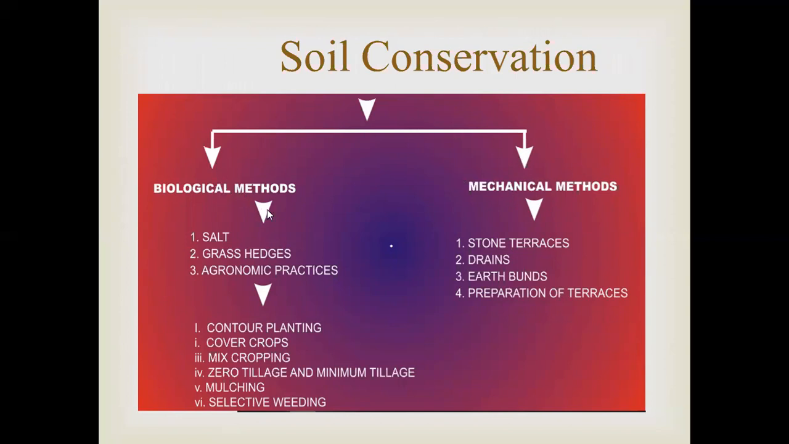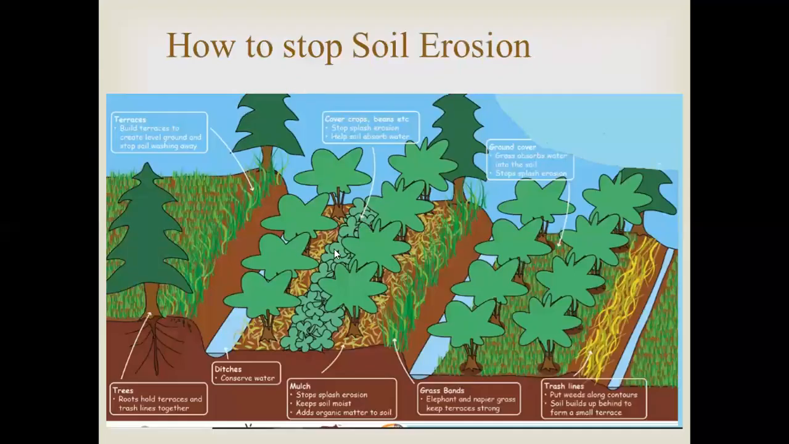Using biological methods, we can go for grass hedges or agronomic practices like contour planting, cover crops, mixed cropping, zero tillage and minimum tillage, mulching and selective weeding. And in mechanical methods, we can go for stone terraces, drains, earth bunds, and preparation of terraces. Now, this is a diagrammatic representation of what we have just understood.